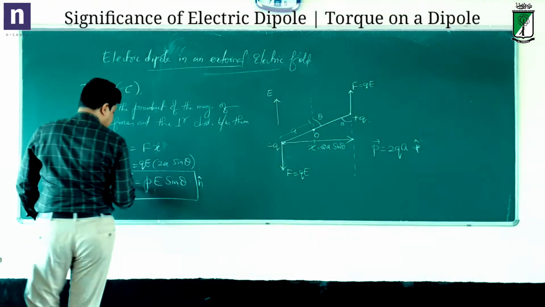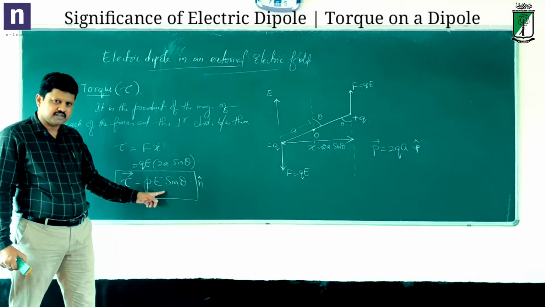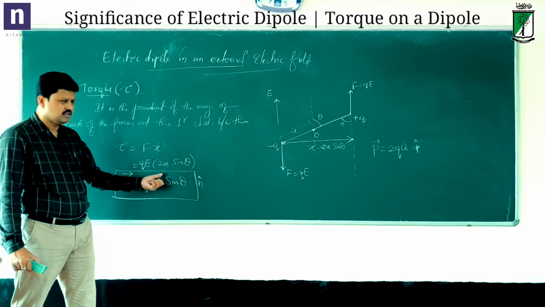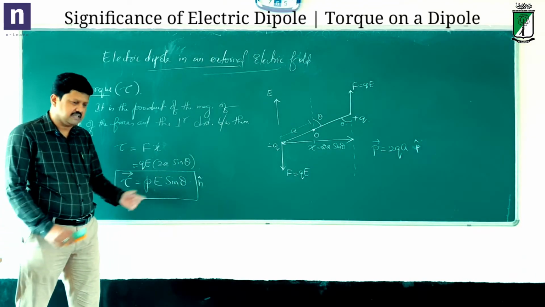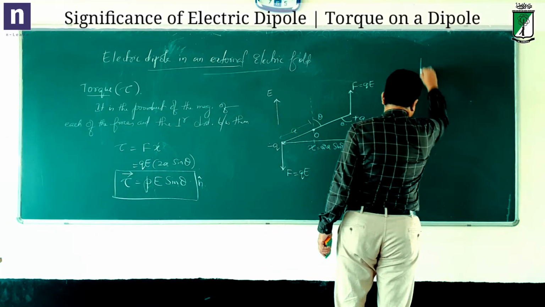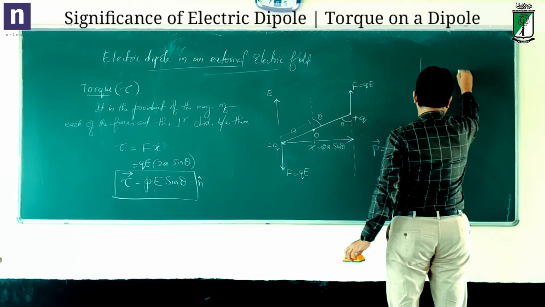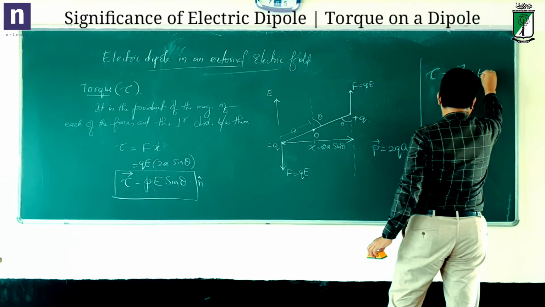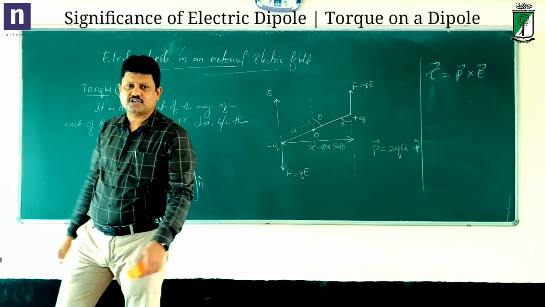So tau is equal to p E sine theta, and you know the vector product, p into E into sine theta, is nothing but p cross E. So in short, you can write tau as p cross E. So the torque is given by p cross E.